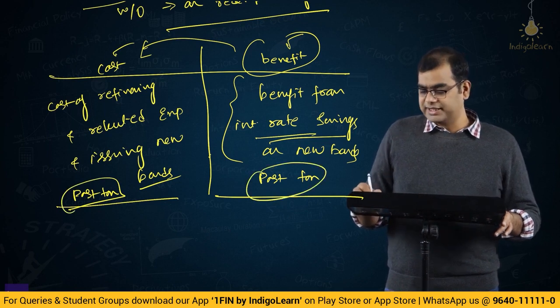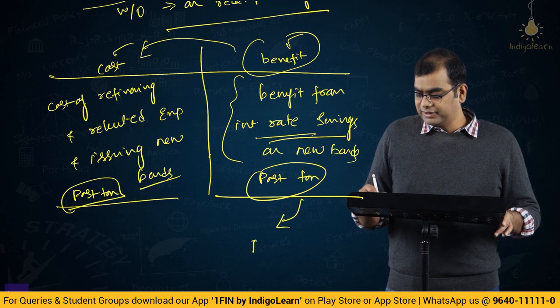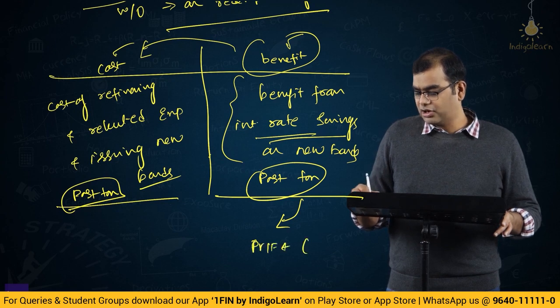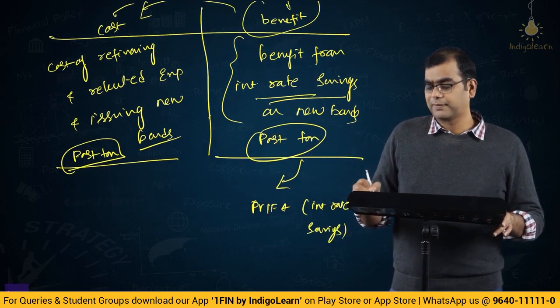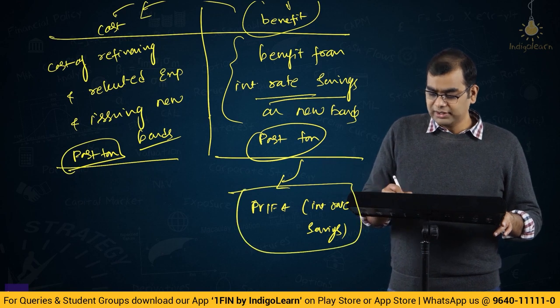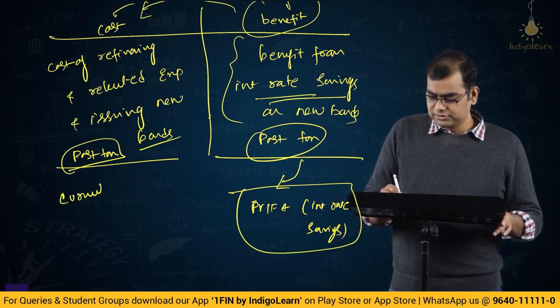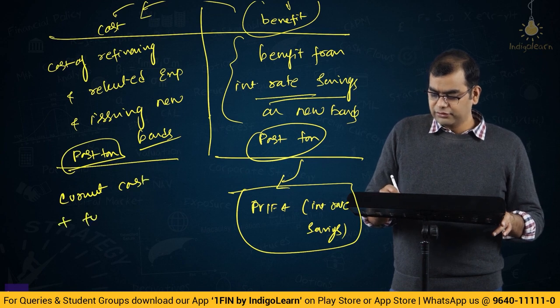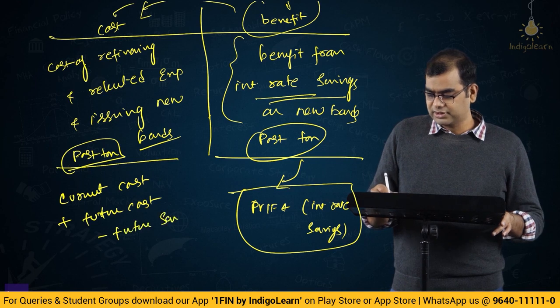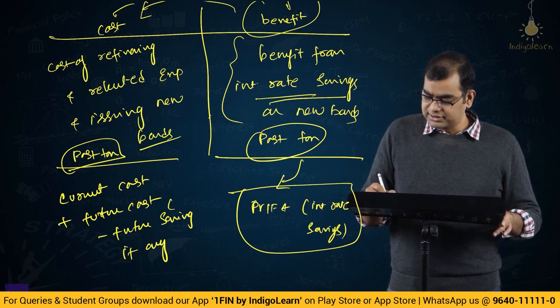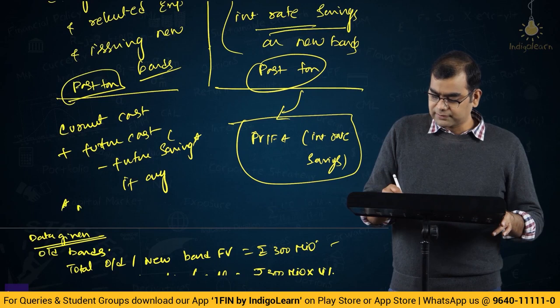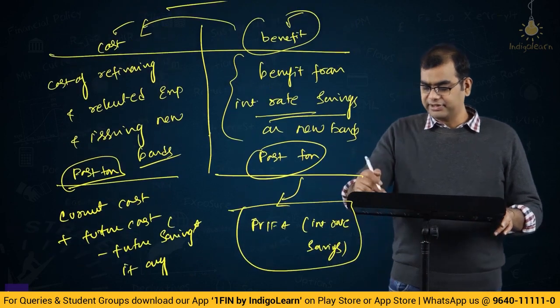And this interest rate saving, whatever is there, you should arrive at the present value interest factor of annuity for all the interest rate saving, because this all is in future. Here, most of the costs are current cost plus future costs minus future savings, if any. Here, we are not referring to interest saving, I will say future non-interest saving. So, see, this I have written for you to understand, okay.